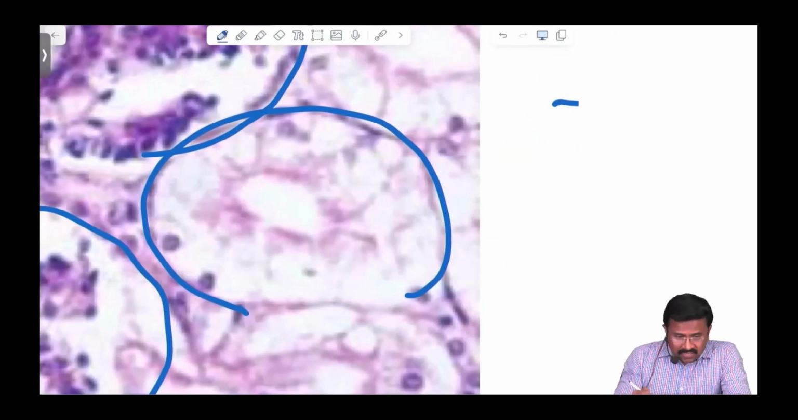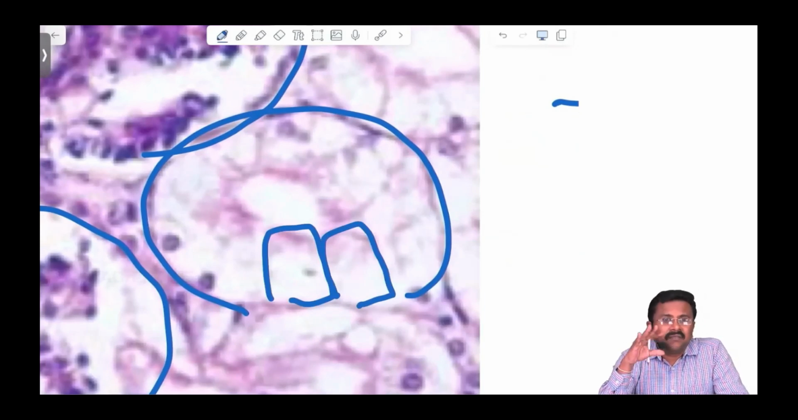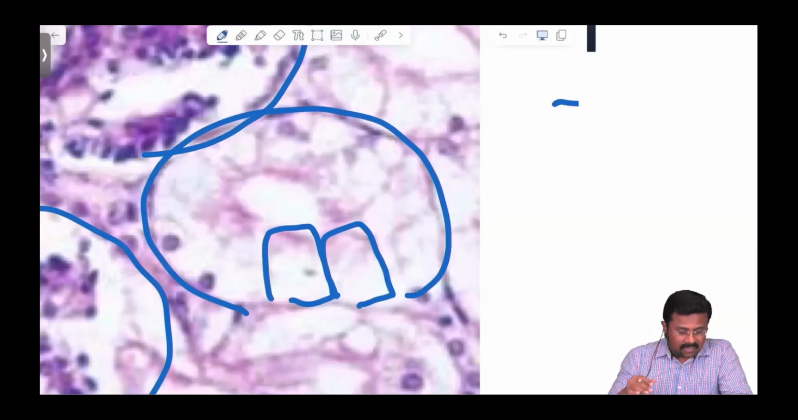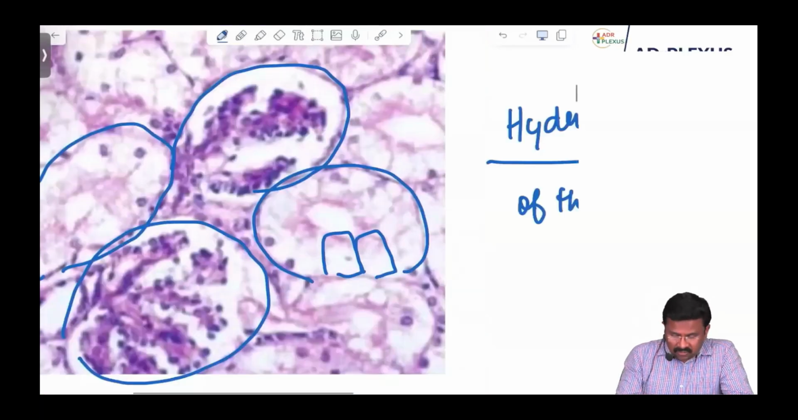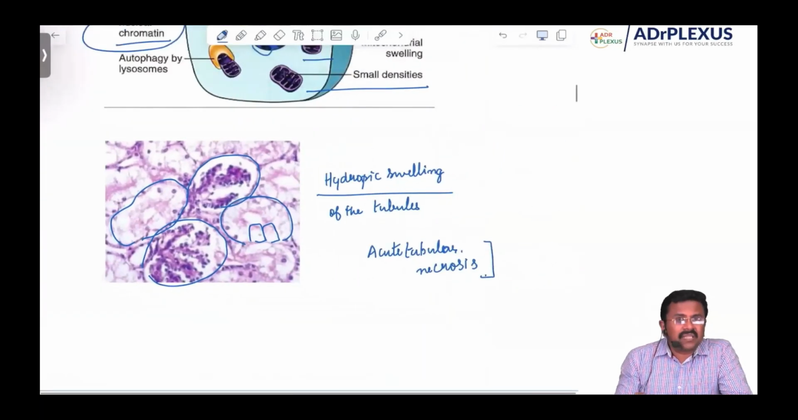See this, these are all the tubular cells, and they will be white in color. Why is it white in color? Because it is loaded with water. So this is how it occurs, white in color. This is a reversible injury.